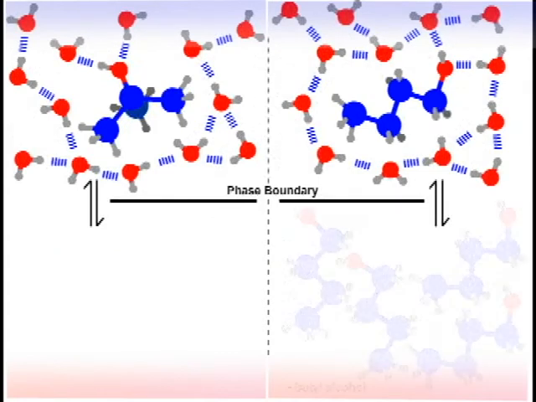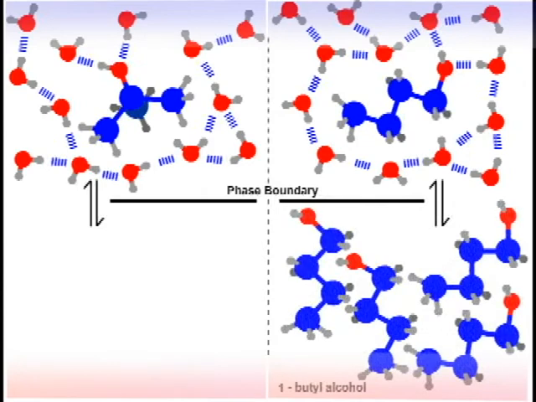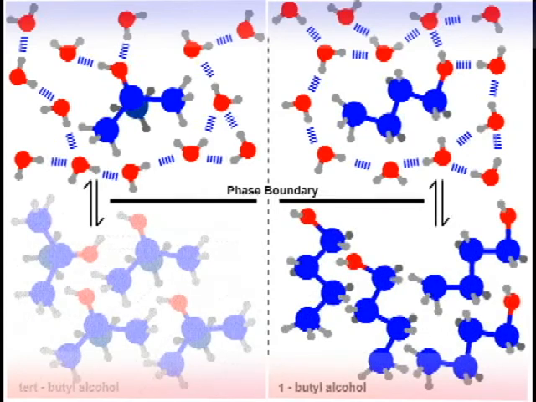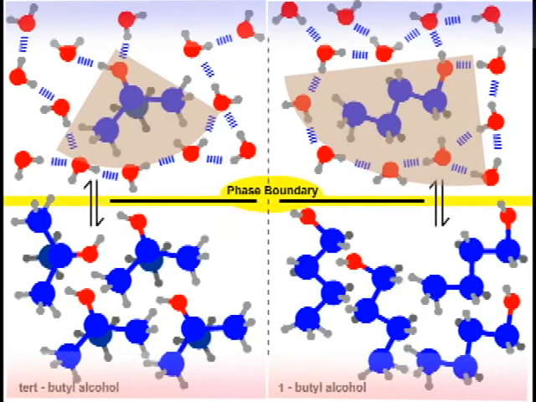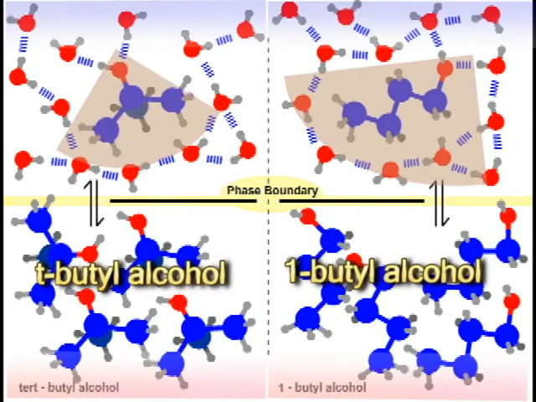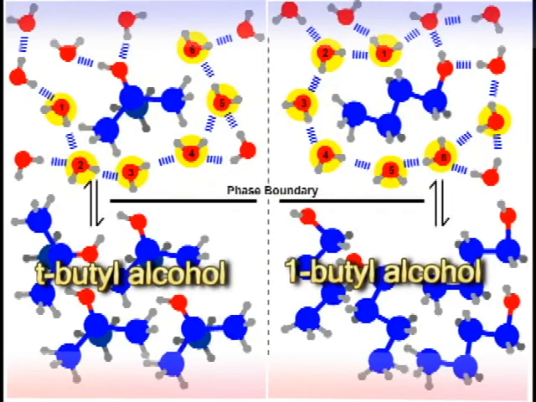Let's consider the equilibrium across the phase boundary between the liquids, and to make it less complicated, let's only consider the entropy changes for each system when one solute molecule is transported into the water phase. Notice how it takes fewer water molecules to form a cage around tertiary butyl alcohol than 1-butyl alcohol. The unfavorable entropy change for the dissolution of tertiary butyl alcohol is less than for 1-butyl alcohol. Thus, we would expect the solubility of tertiary butyl alcohol to be greater than 1-butyl alcohol.